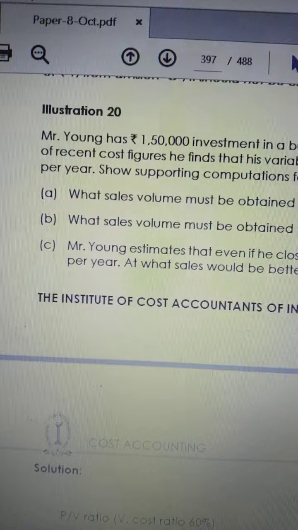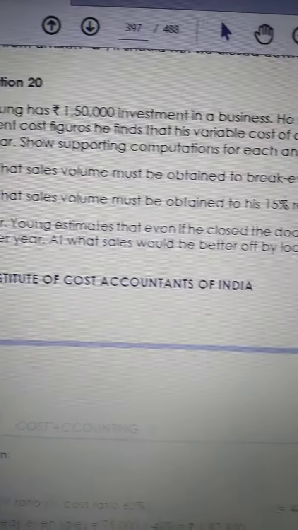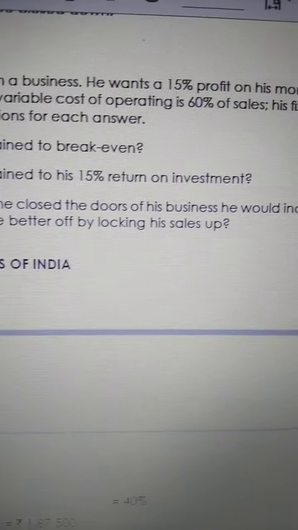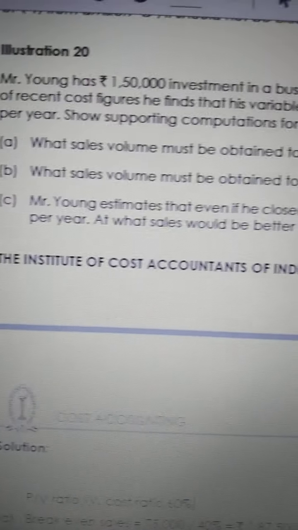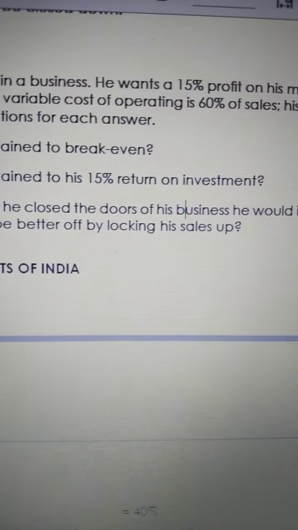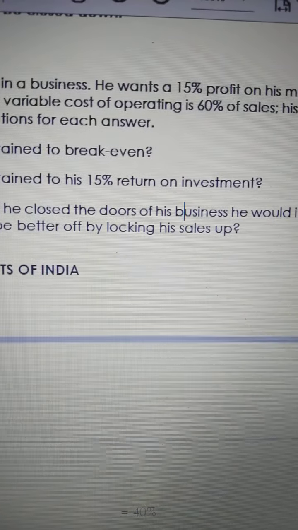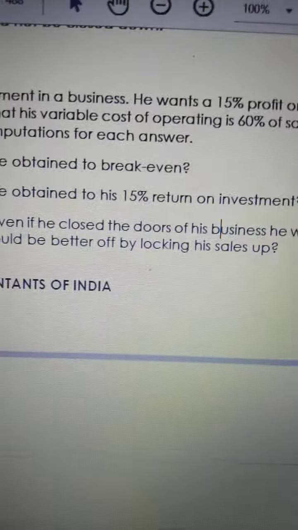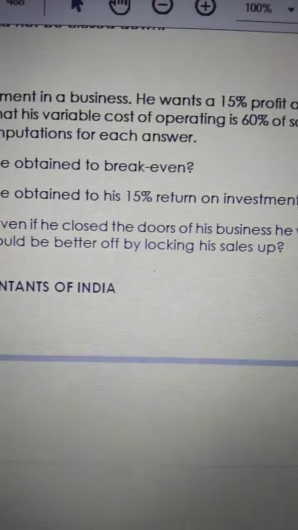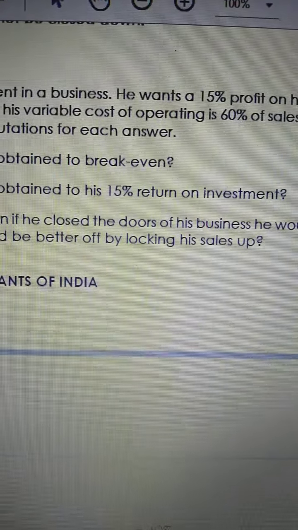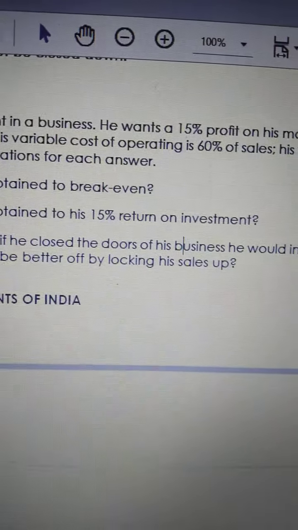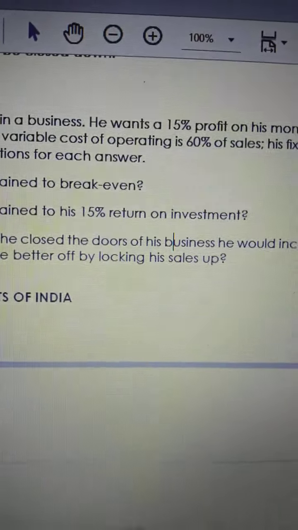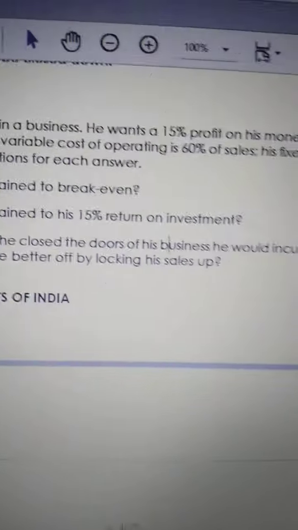What is the next question? Mr. Young estimates that even if he closed the doors of his business, he would incur 25,000 rupees expenses per year. At what sales would he be better off by locking his business up? He wants to close the business, but even if he closes it, he will still incur 25,000 rupees.